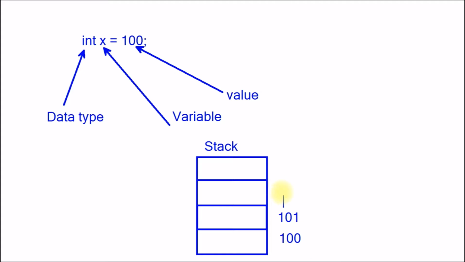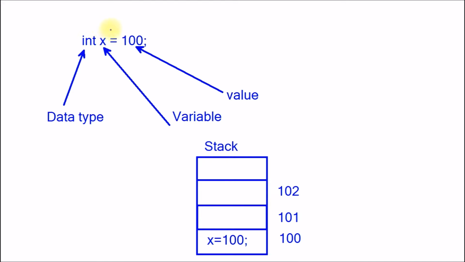These are all the addresses of stack memory. 102, like this. Stack is having addresses. Then inside 100, x is going to store like this. So x is directly having value 100.